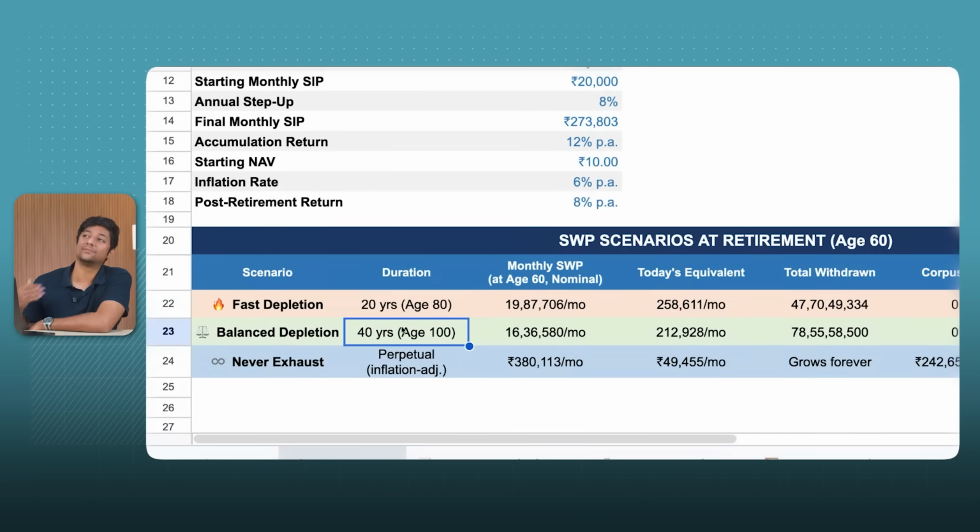Let's say I go to 100. I told you, right? God's gifted child. 16 lakhs will be the monthly SIP that I will take. In today's situation, it will be 2,12,000 and the amount withdrawn would be 78 crores, because what happens is the money will keep growing and I will slowly keep taking it out.